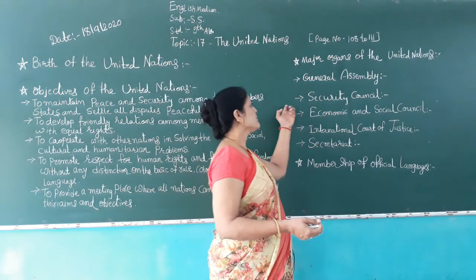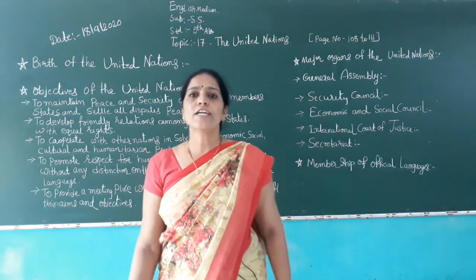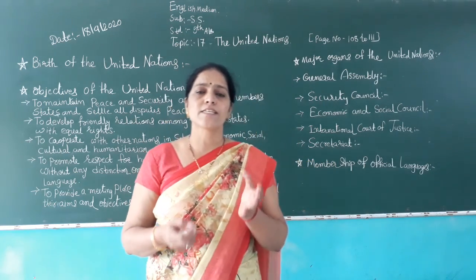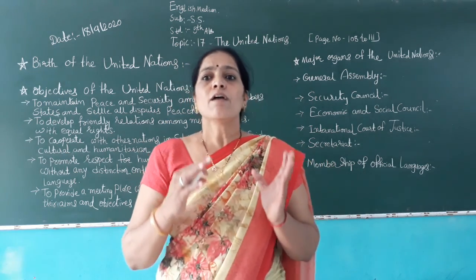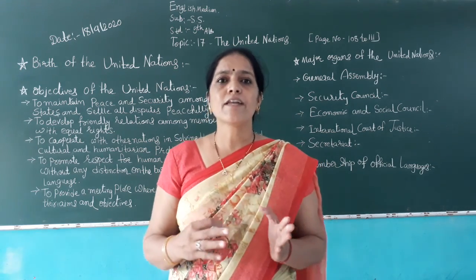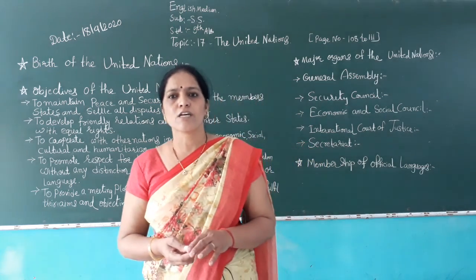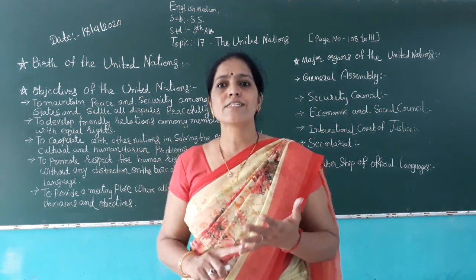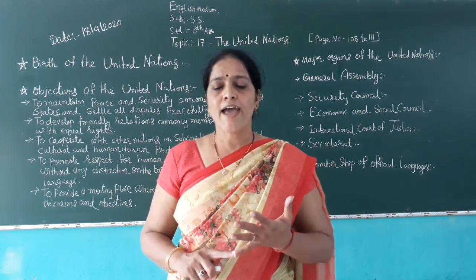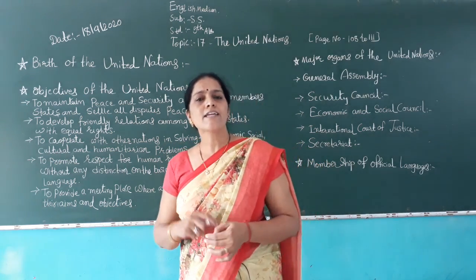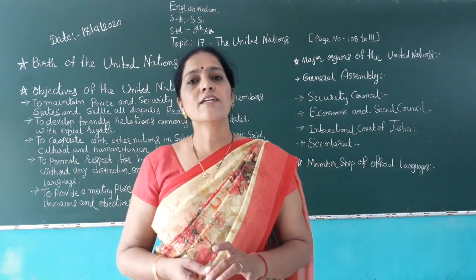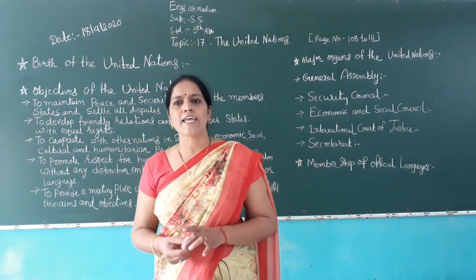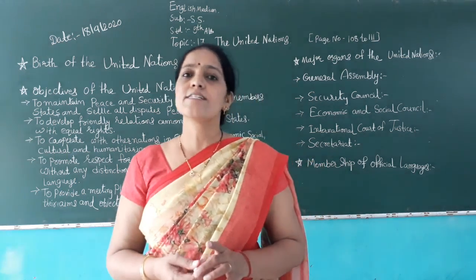Now, the second organ of the UN is the Security Council. The Security Council consists of 10 temporary and 5 permanent members. The 5 permanent members are Russia, France, USA, China and England. The primary duty of the Security Council is to maintain peace and security among various nations.